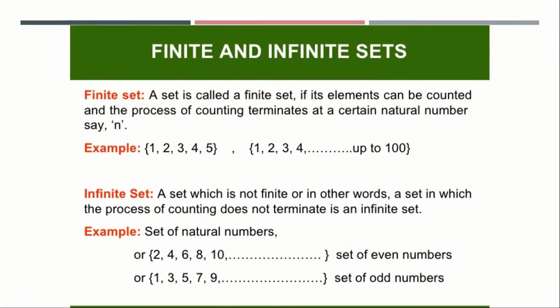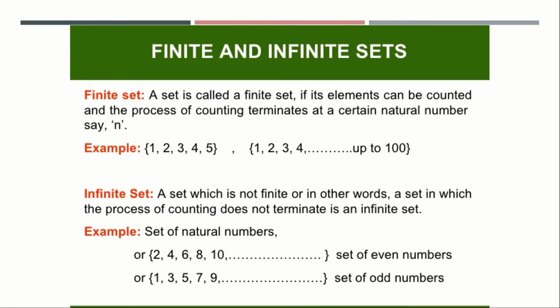Moving on to the next type of set, that is finite and infinite sets. First one is the finite set. A set is called a finite set if its elements can be counted and the process of counting terminates at a certain natural number, say n. Example, {1, 2, 3, 4, 5} or 1, 2, 3 up to 100.